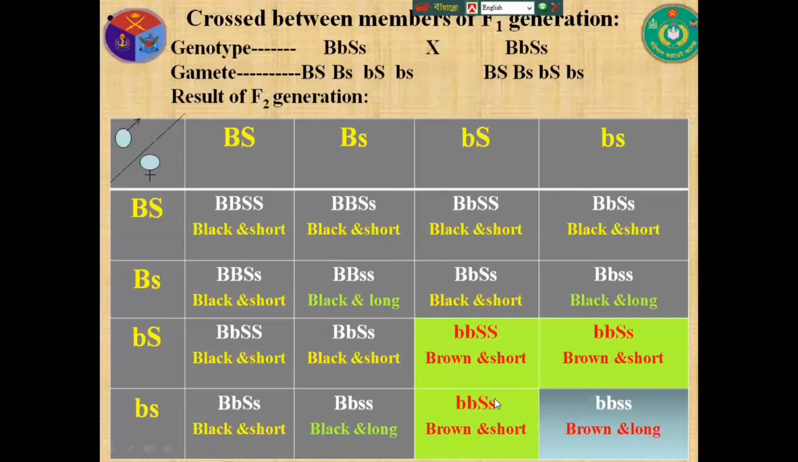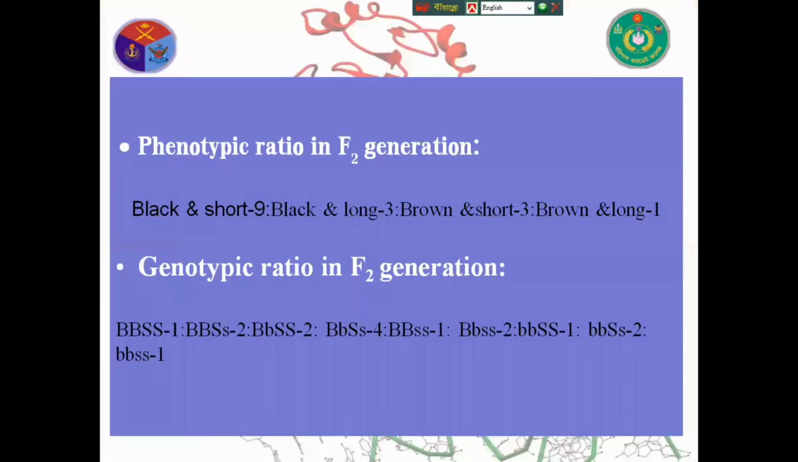So 9 is to 3 is to 3 is to 1 is Mendel's second law of phenotypic ratio. So what is the phenotypic ratio of Mendel's second law? 9 is to 3 is to 3 is to 1. But you can ask what is the genotypic ratio in the F2 generation? It is the result of the F2 generation.